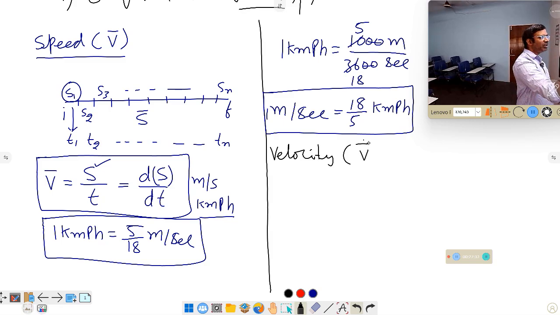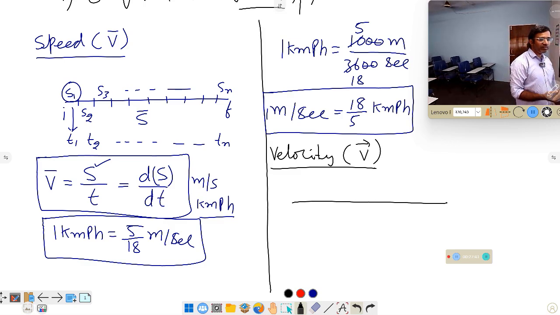Velocity is a vector quantity. We indicate it with the letter V, and we define velocity in the same way as distance and speed. Consider a person starting from I and reaching F in a particular direction. Then the total distance covered by the person in a particular direction is indicated by the displacement vector S.